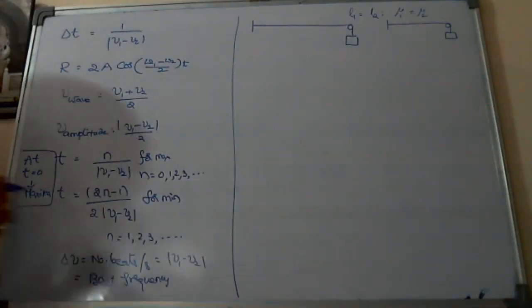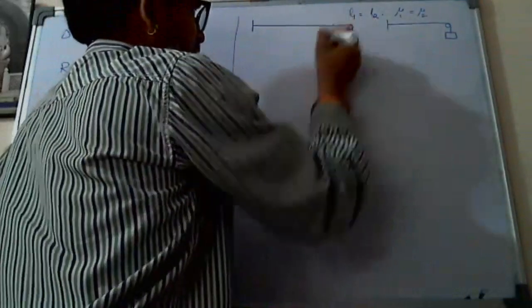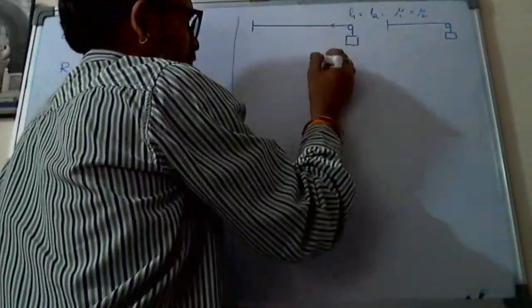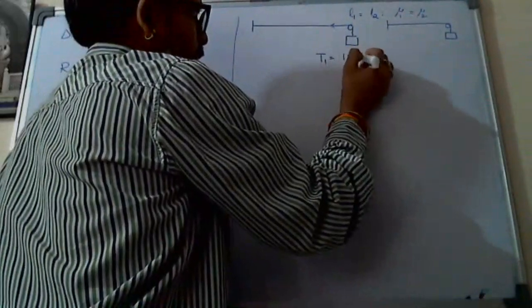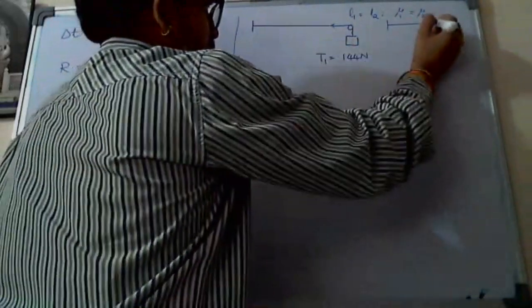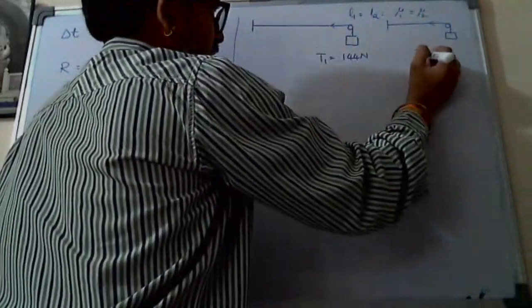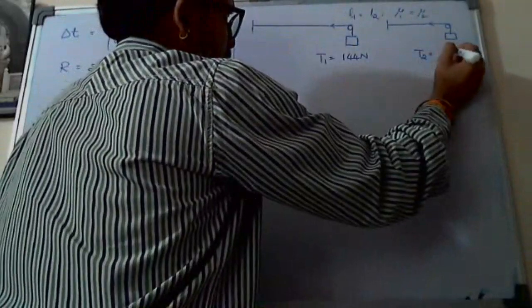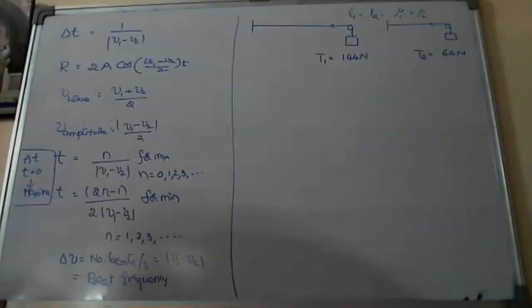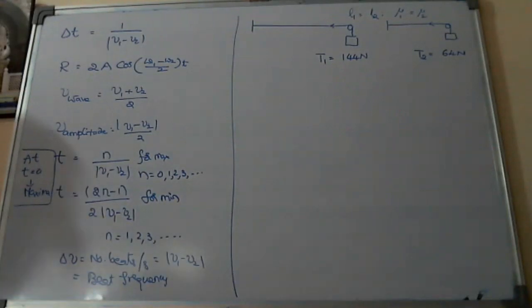But here, by this weight, the tension created in the first string is 144 newtons, and the tension created in the second string is 64 newtons.